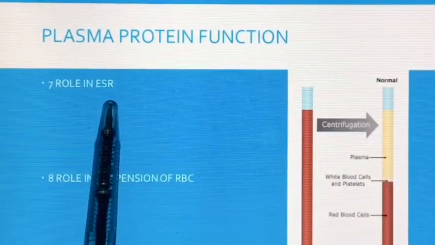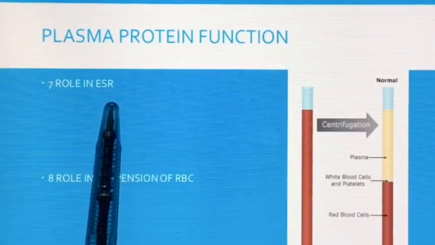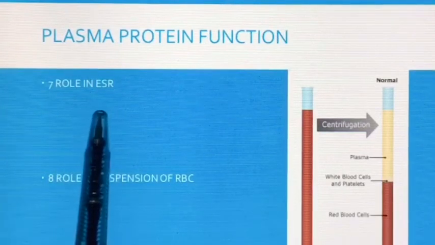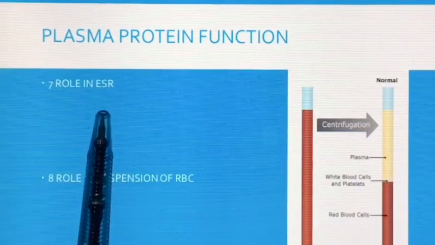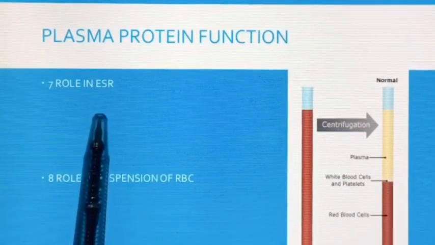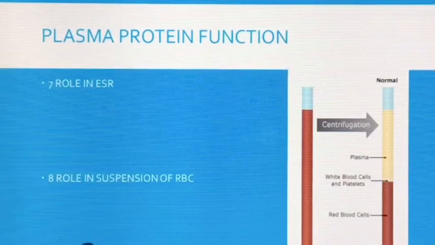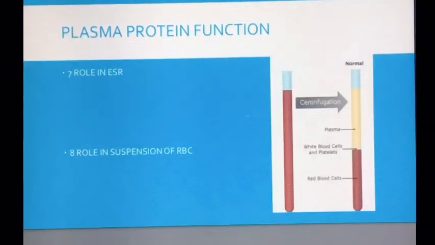Role in ESR. Gamma globulin and fibrinogen accelerate the tendency of rouleaux formation by the red blood cells. Rouleaux formation is responsible for ESR, which is an important diagnostic tool. The eighth function of plasma protein is role in suspension of RBCs. During circulation, the red blood cells remain suspended uniformly in blood.